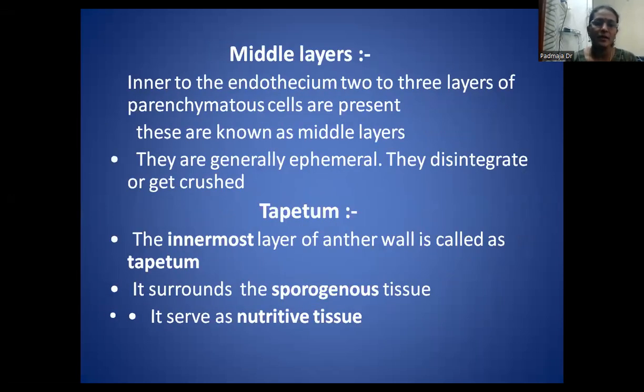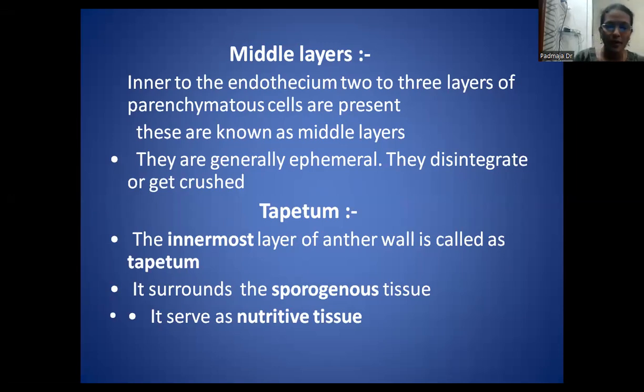The next one is the middle layer. Inner to the endothecium, the middle layer is two or three layers, and due to the pressure of the microspore mother cells, they lose their identity, and they are generally ephemeral. Ephemeral means they will stay for some time, and when the duty is completed, they will be lost. They are crushed or disintegrated. Due to the pressure formed by the formation of the pollen grains, the middle layer will lose its identity.